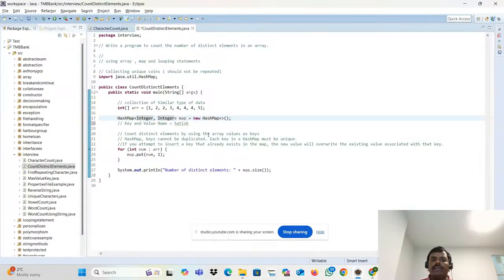I just created it. You will wonder why I created it for integer, comma integer. It is just for my understanding, because my main motto is how many times a particular integer is repeated. That is my main motto. Let me go to that actually.